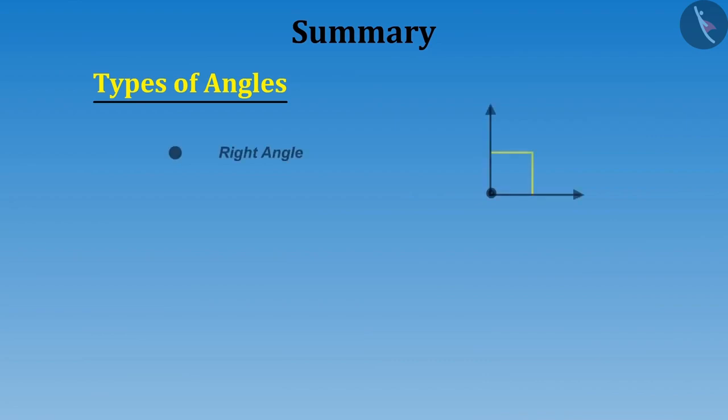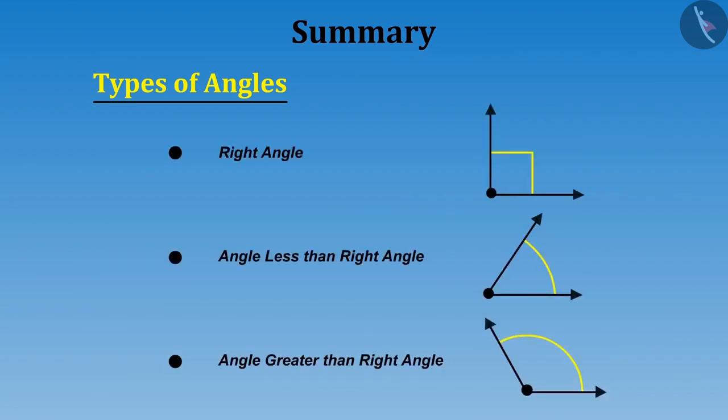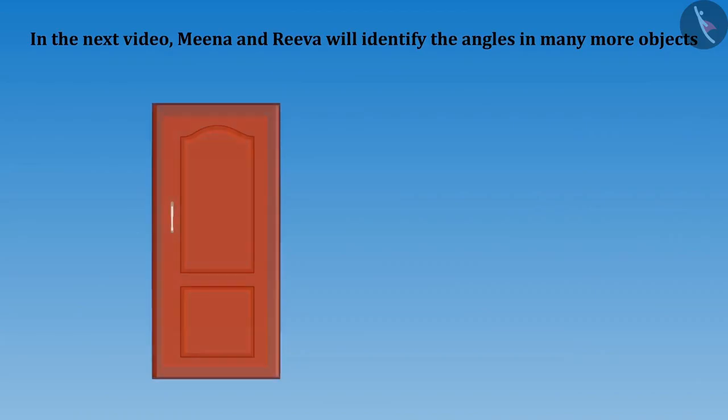Let us go home. In this video, we have learned about three types of angles: right angle, angle less than right angle, and angle greater than right angle. Do you want to identify more angles in other objects? Then you need to watch the next video.